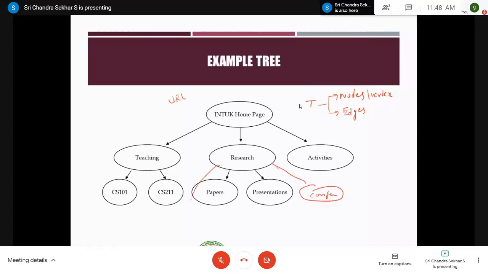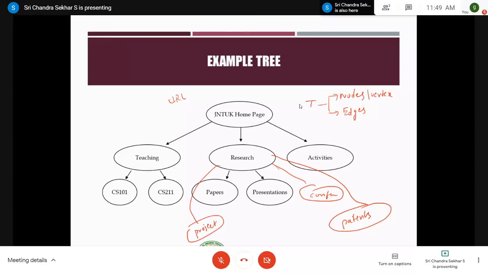And we can also have projects, and one more object like this, which is nothing but patents. Like that you can represent the URL of any website in the form of a tree also, right?